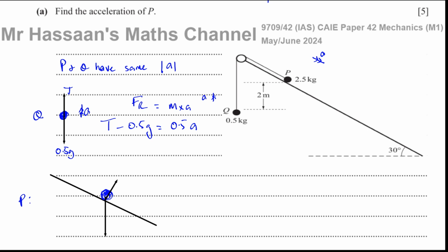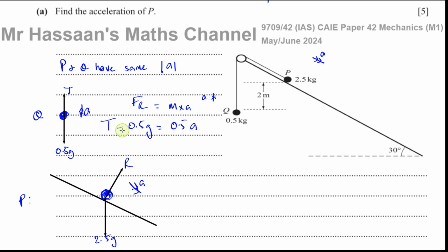The reaction force always acts perpendicular to the plane that the object is in contact with. This reaction force we don't know. P is accelerating down the plane, as we just mentioned.